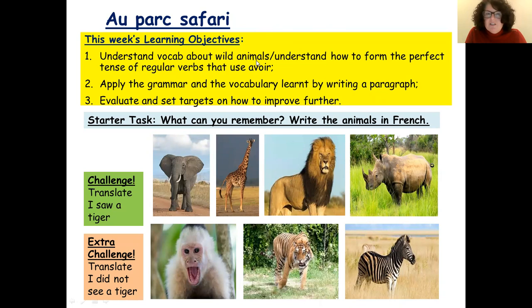So far we've looked at wild animals, and we've also had a look in the last lesson at how to form the perfect tense of regular verbs. And we also had a look at avoir. We recapped how we conjugate the verb avoir. Okay, so today we're going to be practicing that again in a little bit more detail, and we're also going to be having a look at negatives.